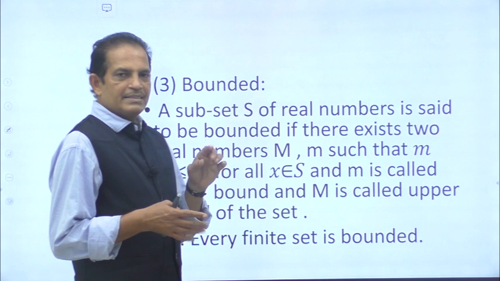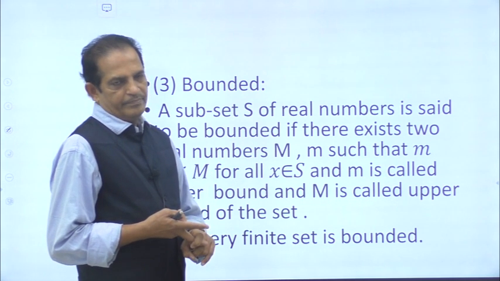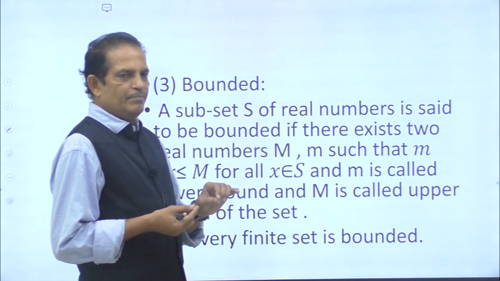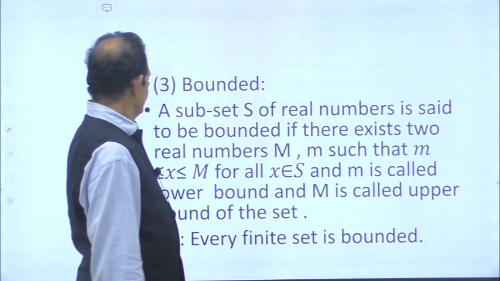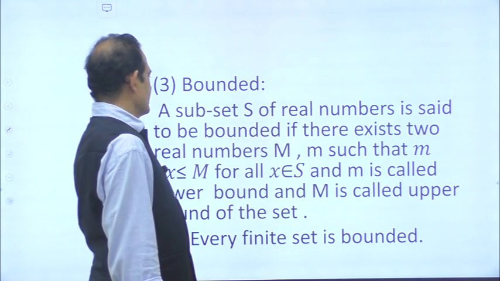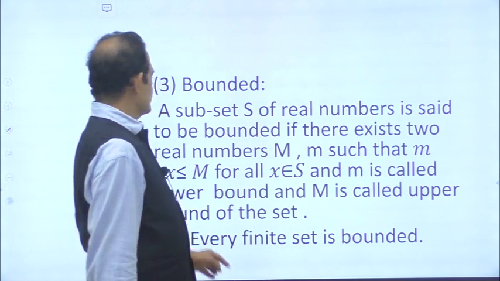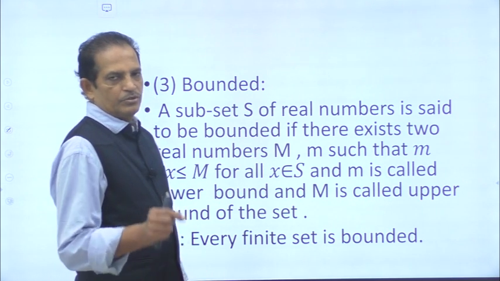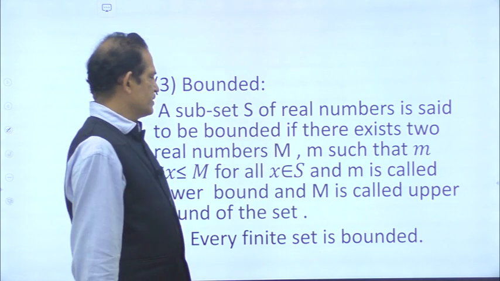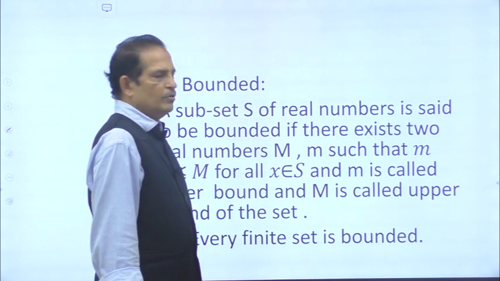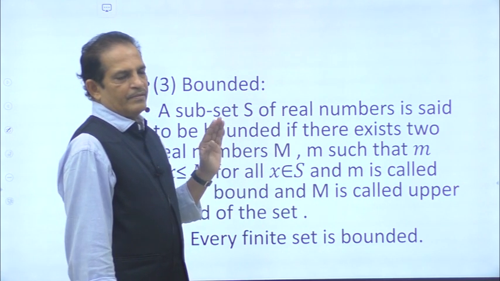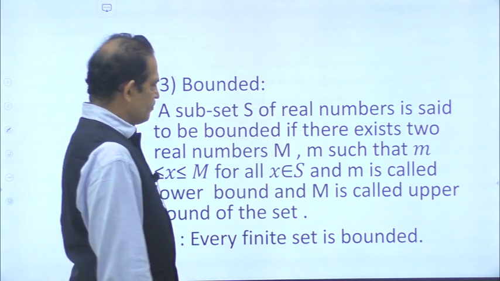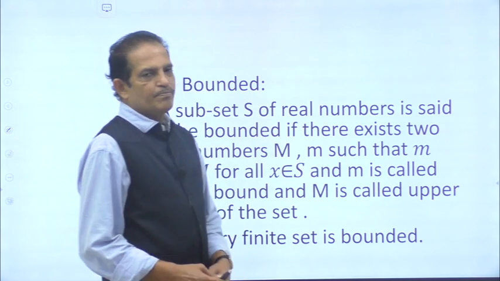Means there exist capital M and small m such that every element of S will be in between these two numbers: small m less than or equal to x less than or equal to capital M. Small m is called lower bound and capital M is called upper bound of the set. So in that case, subset S is said to be bounded. As an example, every finite set is bounded.